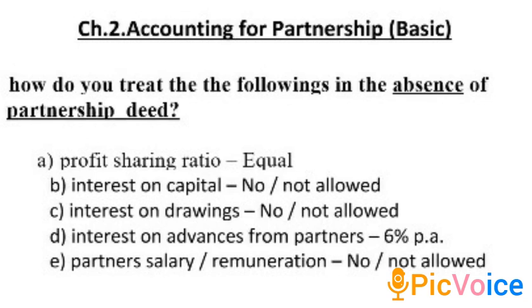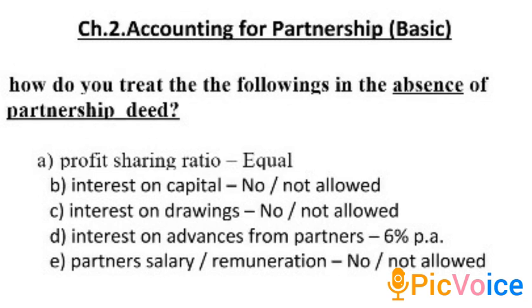Sometimes, because of illiteracy and uneducated partners, they do not prepare the partnership deed. At that time, what rules and what treatment should be followed? So in your exam, in the practical oriented section, one question can be asked: how do you treat the following in the absence of a partnership deed?